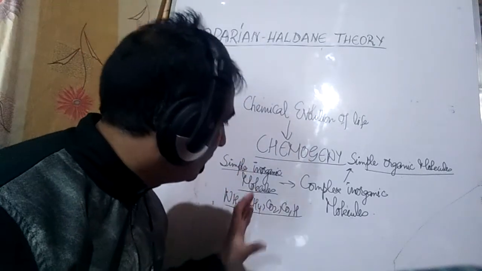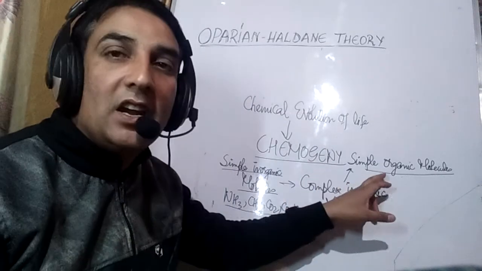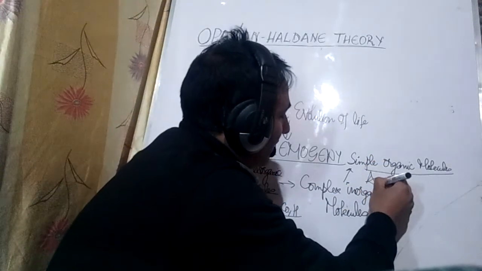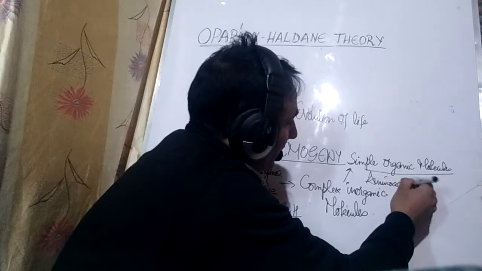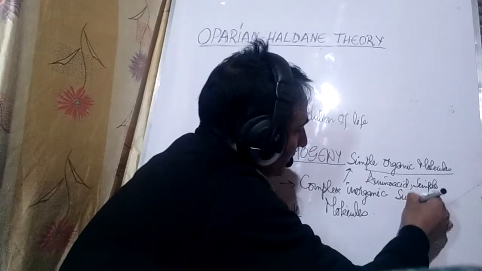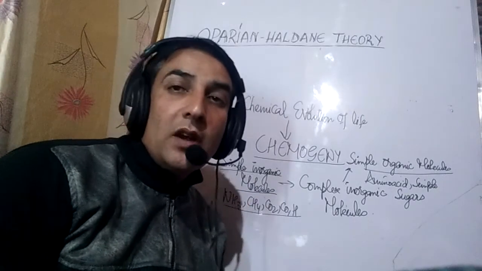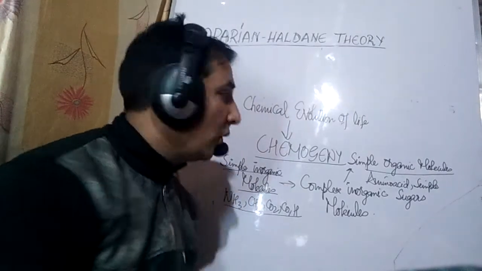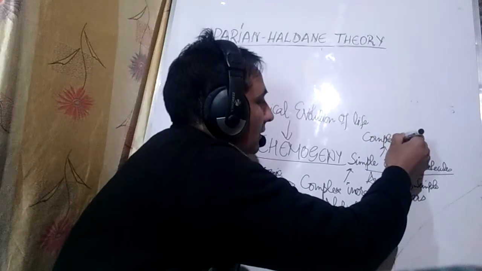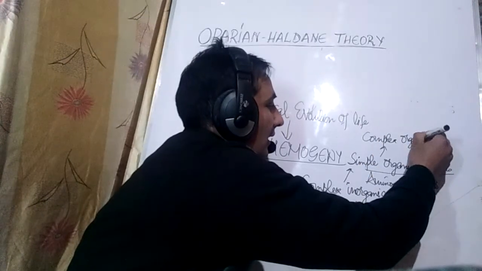The simple inorganic molecules aggregated into complex inorganic molecules, and the complex inorganic molecules aggregated into simple organic molecules. For example, the simple organic molecules are amino acids, simple sugars, nitrogenous bases, etc. And after that, the molecular aggregation went one step further, that is, from simple organic molecules, complex organic molecules were formed.